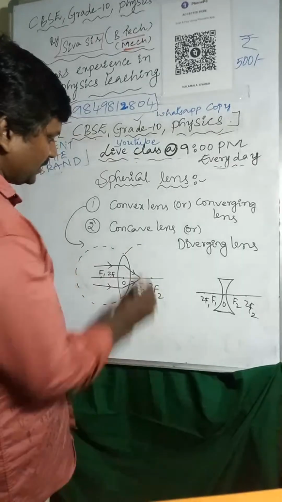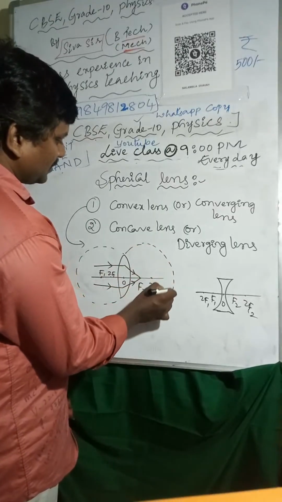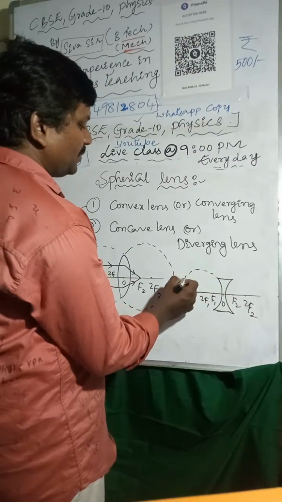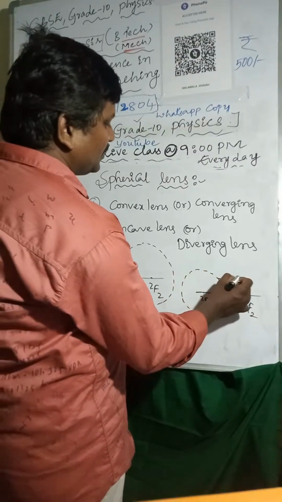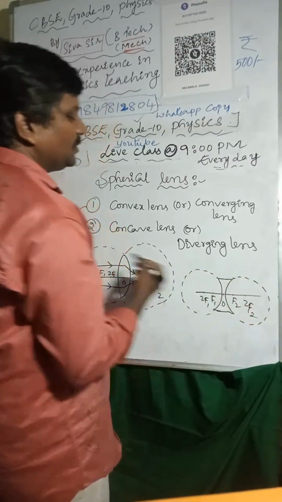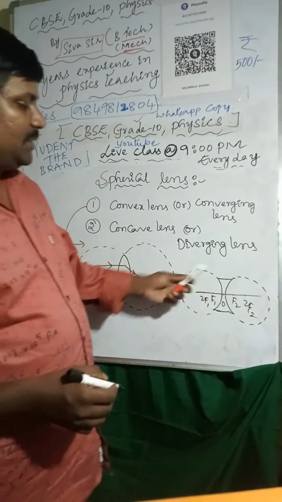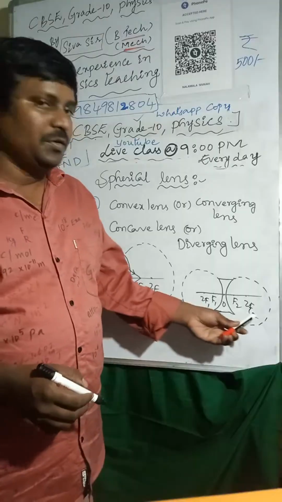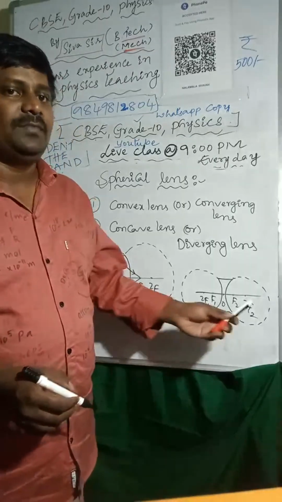So I'm considering like this. Here also, for this also, a circle will be there, and here also. So it is a sphere. This is a part of the sphere, and this is also a part of the sphere. F1 to F1, F2 to F2, F1 to F1, F2 to F2.